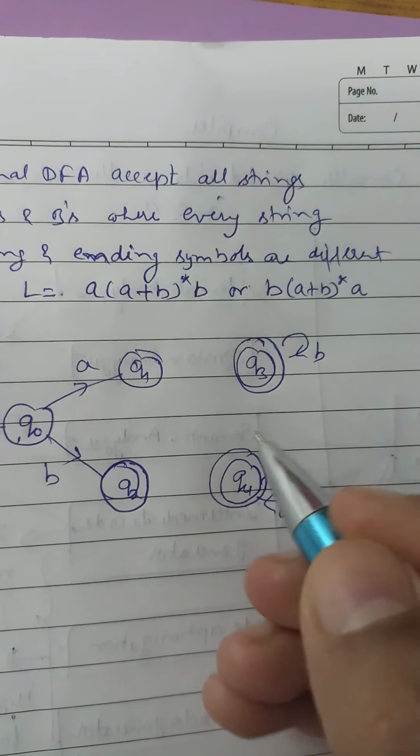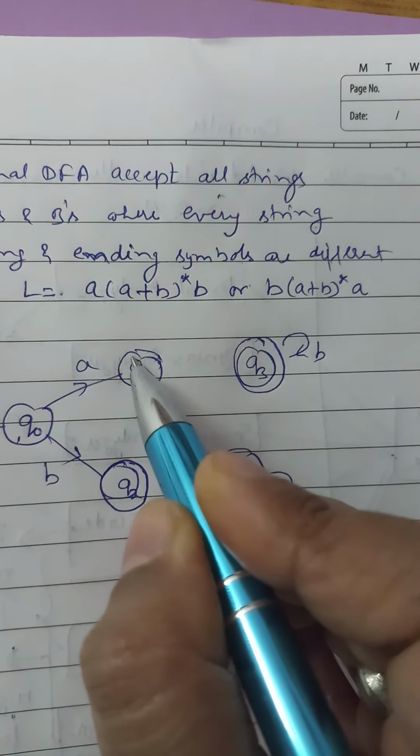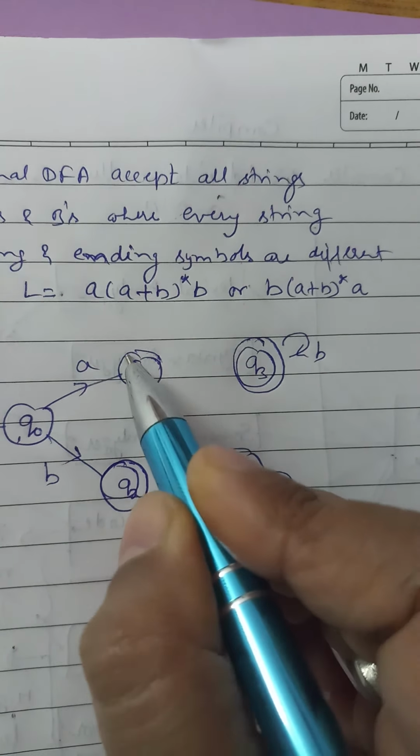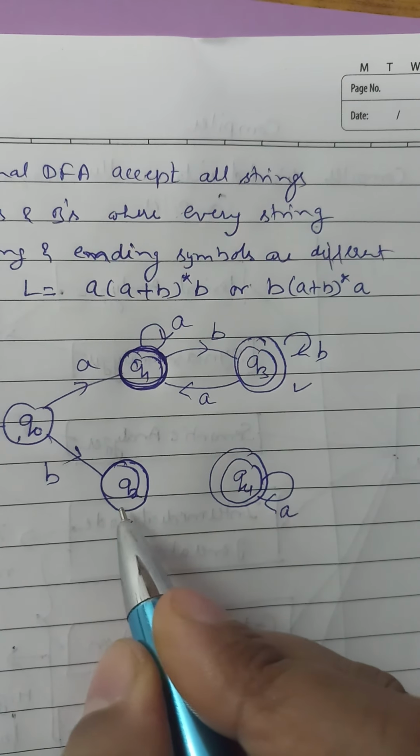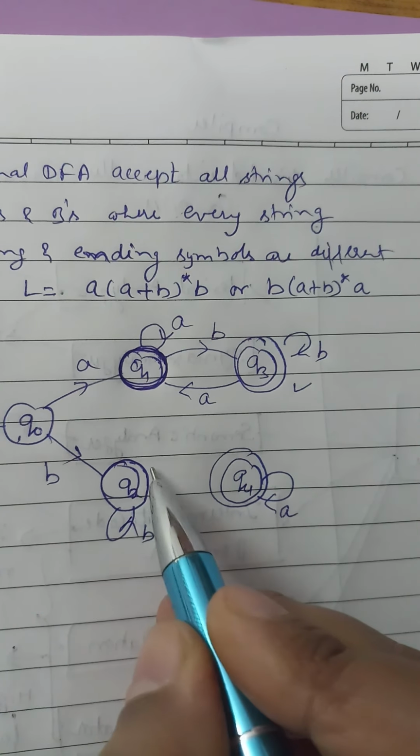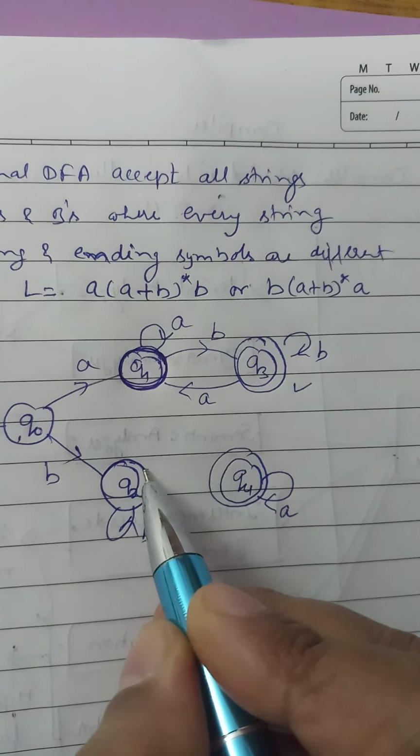and instead of B we put a loop of A. And here we can make a loop of A, because this is a starting, so we can make a loop of A, and we can give a B, and B can give an A back. This is not a final state, sorry. Final state is Q3 only. And in a similar way we can make a loop of B here, and we can go A here, and we can go B here.